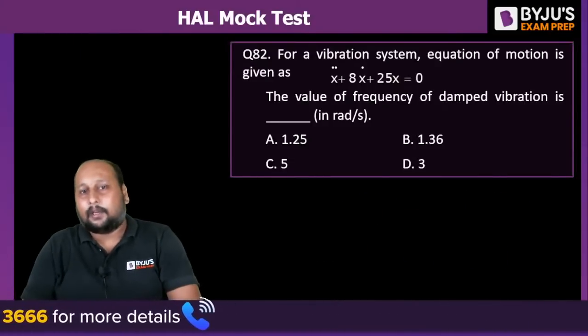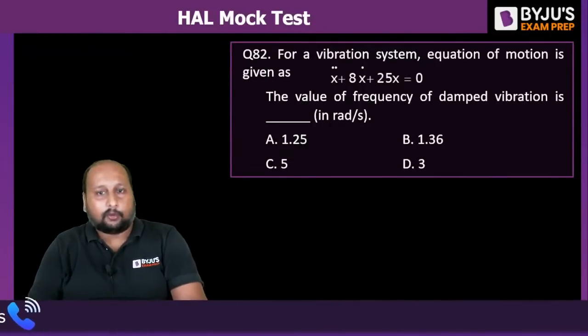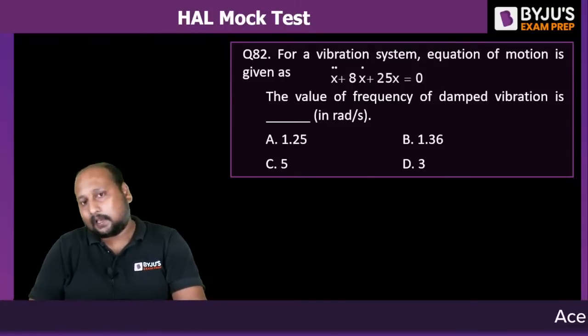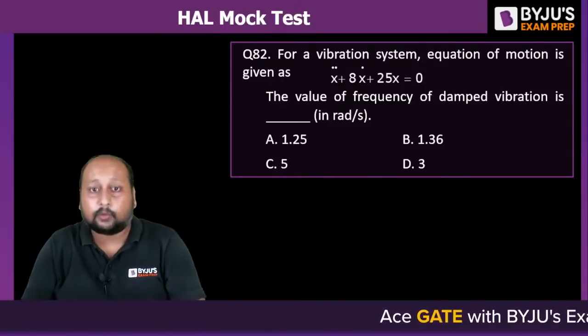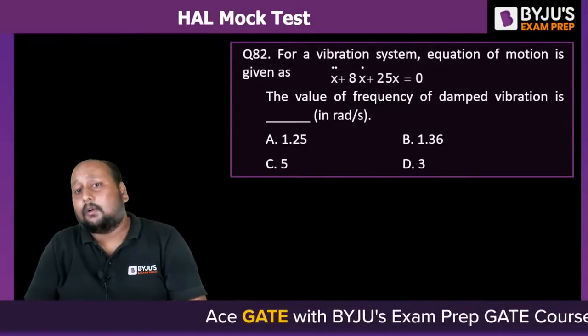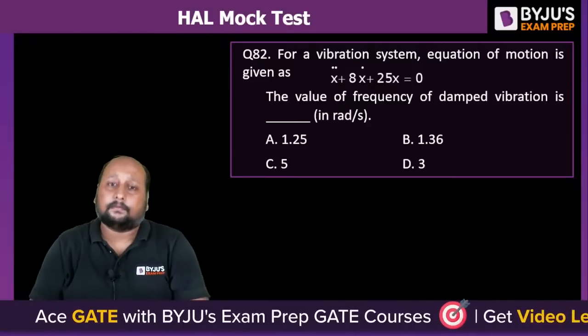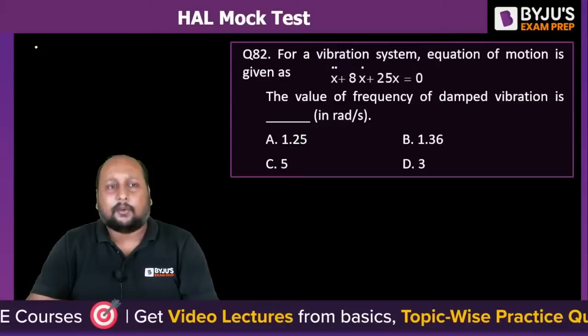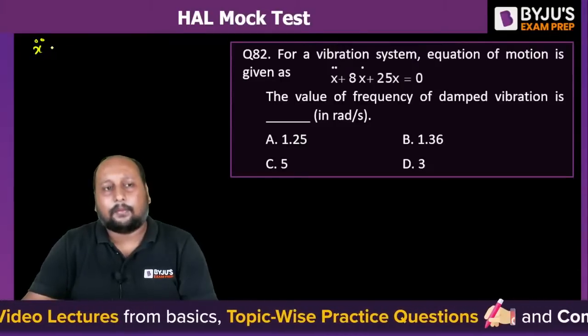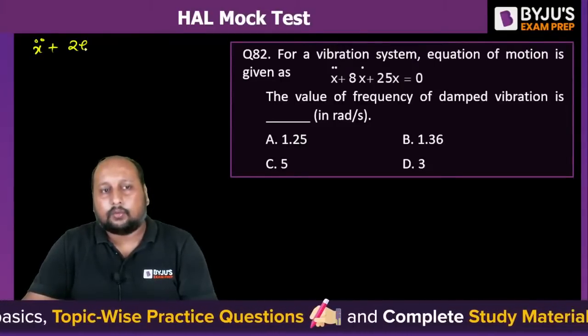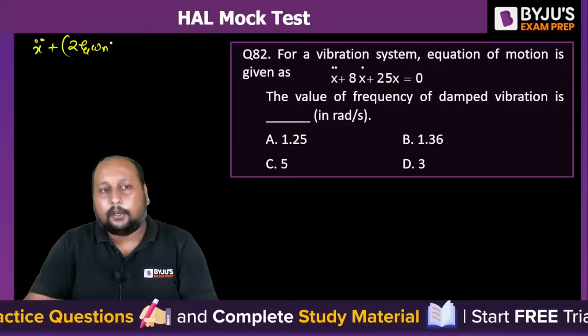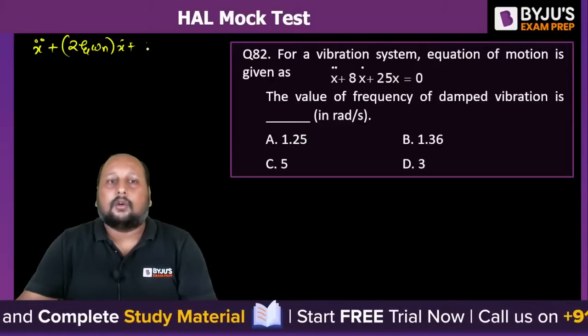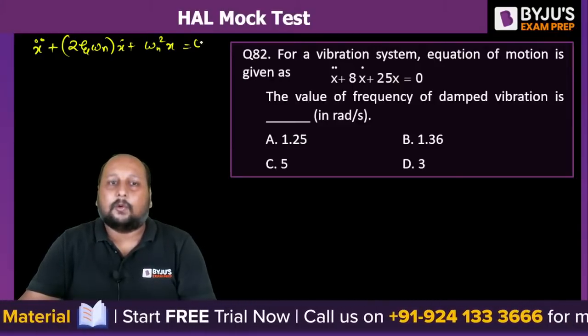For a vibration system, the equation of motion is given as x double dot plus 8x dot plus 25x equal to 0. What is the value of the damped frequency? We know the standard equation for damped vibration is x double dot plus 2 zeta omega n into x dot plus omega n square x equal to 0.